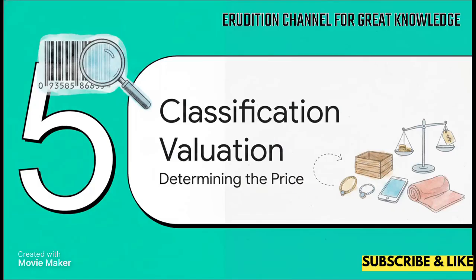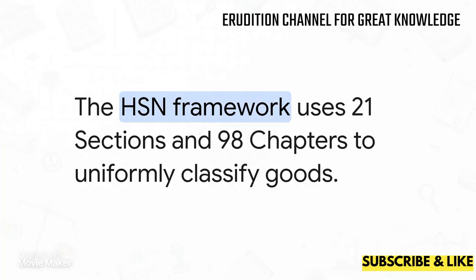Section 5, Classification and Valuation, Determining the Price. So how do we systematically organize all these goods? We use the Harmonized System of Commodity Classification, or HSN. It's an internationally accepted standard.